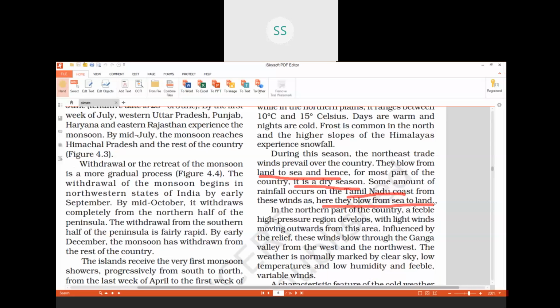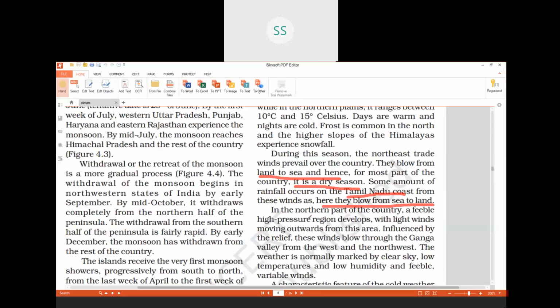So the winds are blowing here from the Bay of Bengal to the Tamil Nadu coast. That is why we say that Tamil Nadu receives winter rainfall, or it receives rainfall in the months of October, November and December. This is the next point, next feature, children. Some rainfall occurs on the Tamil Nadu coast, as here winds blow from sea to land.